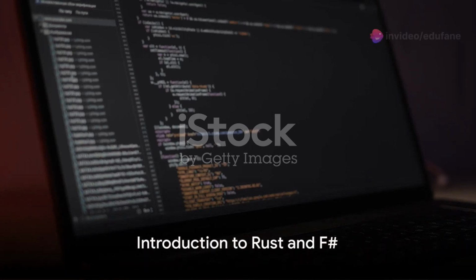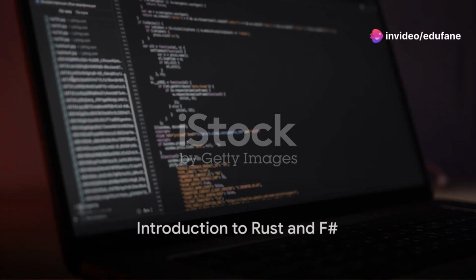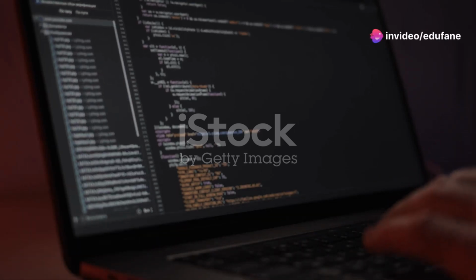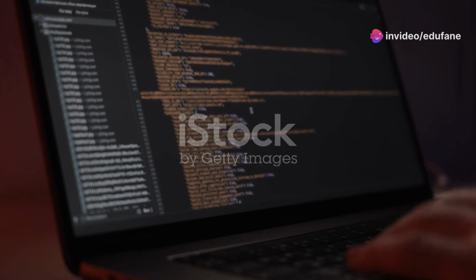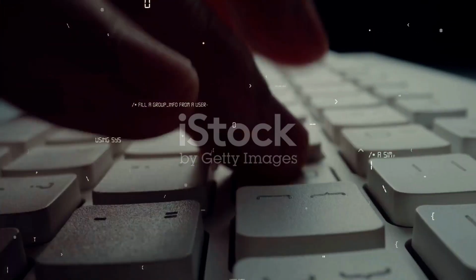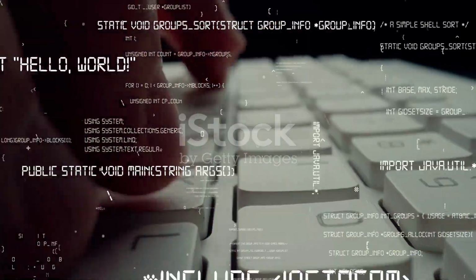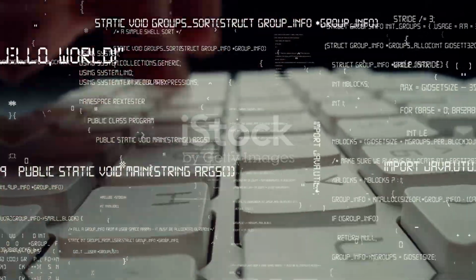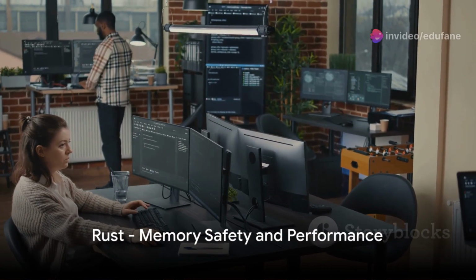Ever pondered the unique strengths that Rust and F# bring to the programming table? These two languages, each crafted with distinct philosophies and goals, illuminate fascinating aspects of modern software development. Dive into the world of Rust first.